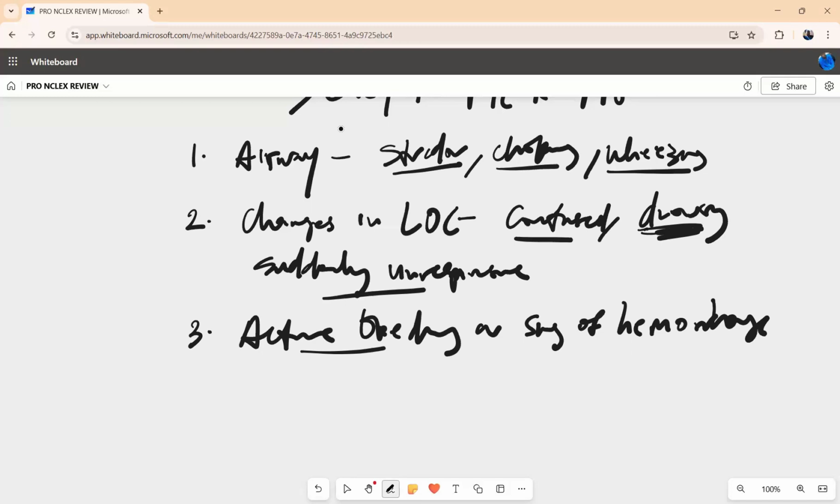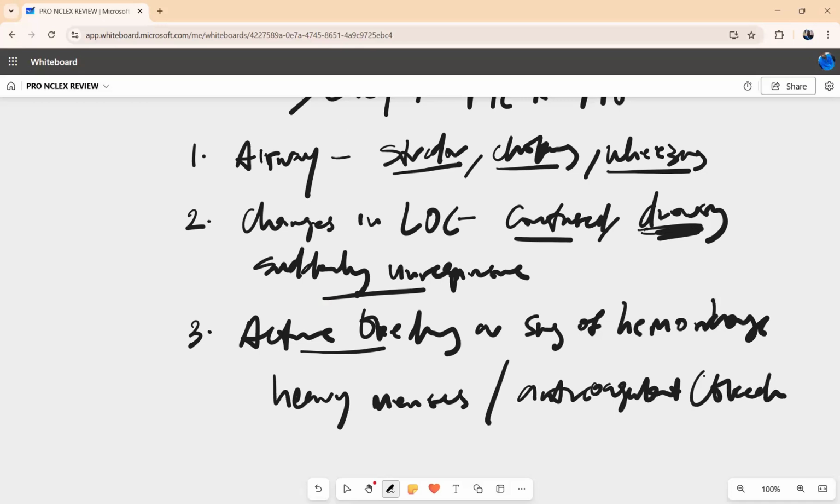Now, if the NCLEX is saying something like heavy menses, and another statement, the NCLEX is saying anticoagulant, and then the patient is bleeding, this one is active bleeding.